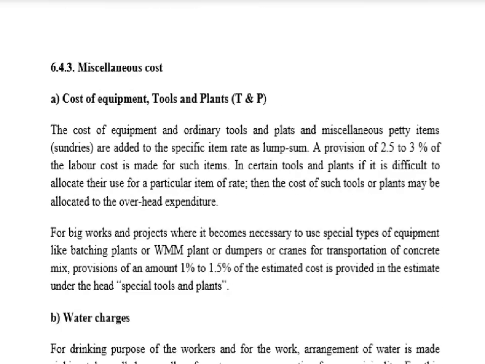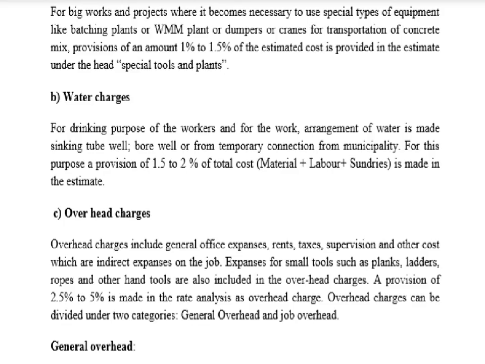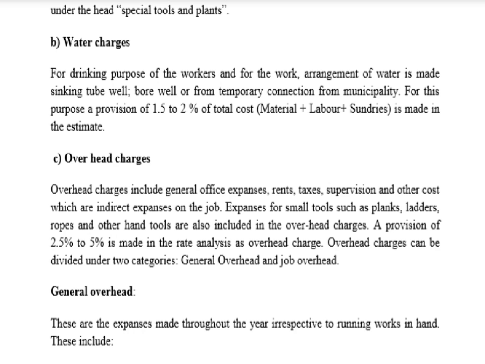So next is the water charges. Water may be required at a site for drinking purposes, for laborers, engineers, and supervisors, and for construction purposes. So the water charges are for the drinking purpose of the workers and for the work. The water arrangement is made by sinking a tube well, bore well, or taking a temporary connection from the municipality.